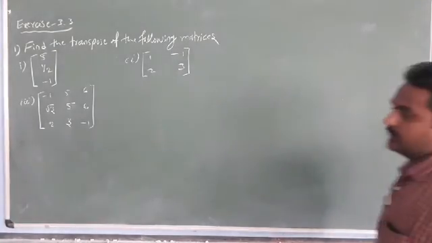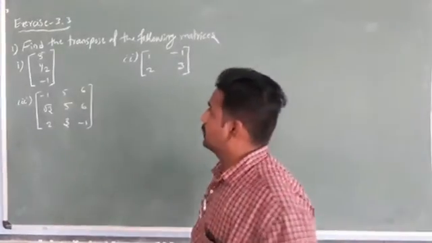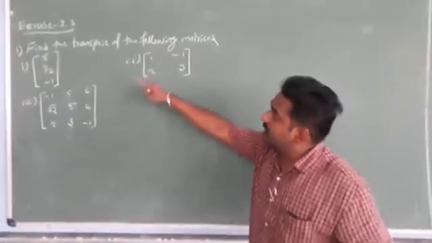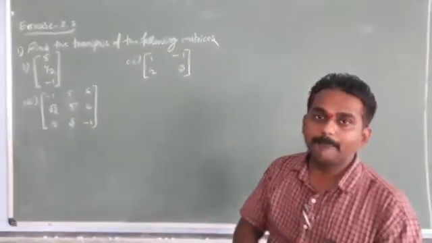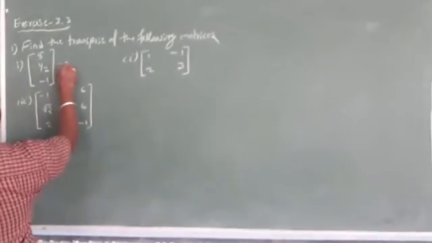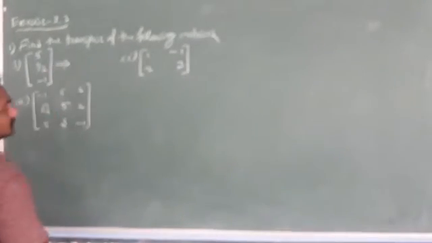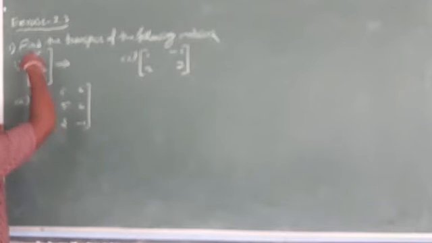Okay, exercise 3.3. In that section, find the transpose of the following matrices. Simple. What is the transpose of the matrix, students? By interchanging the rows and columns of the given matrix. Okay, so it is a column matrix.